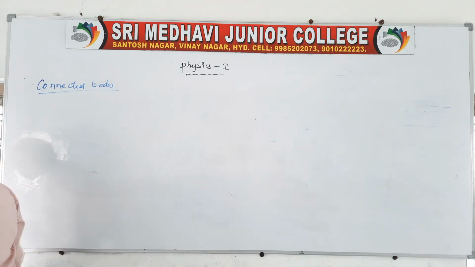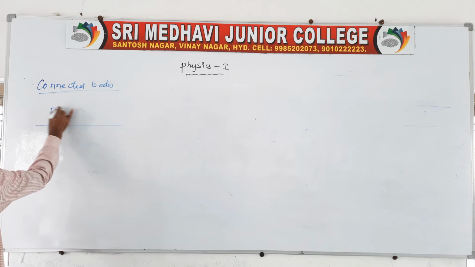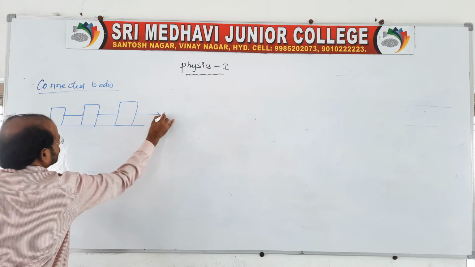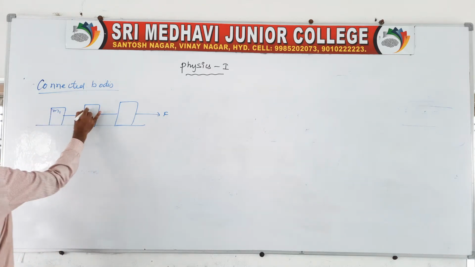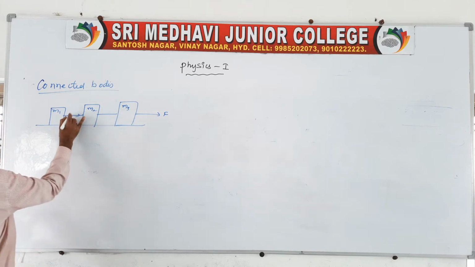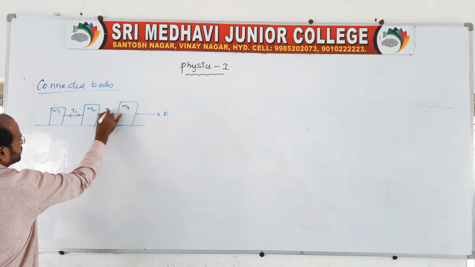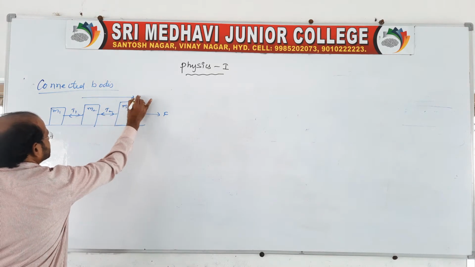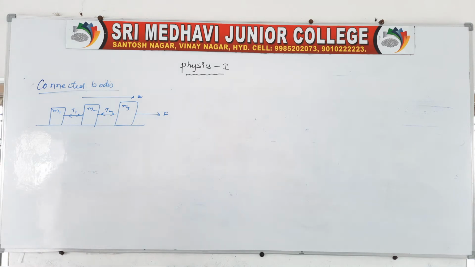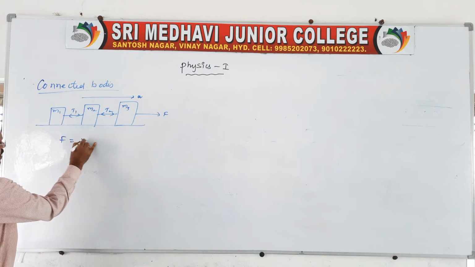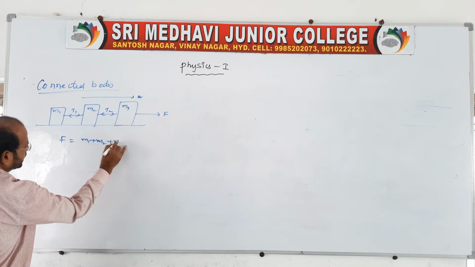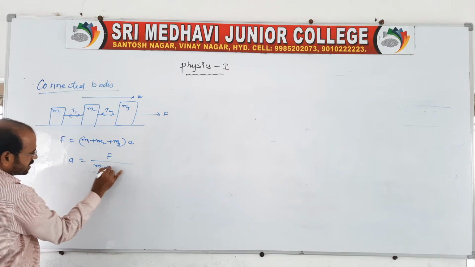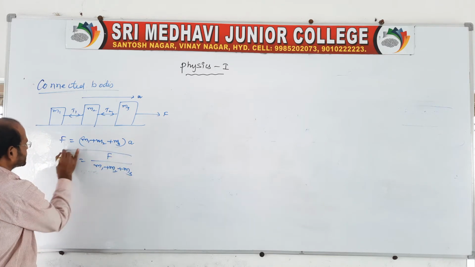Take 3 blocks which are connected. It is an M1 block, M2 block, and M3 block, right? There is a force F applied. We say M1, M2, M3. There will be a tension T1 and a tension T2. Clear? Now the force F is applied, therefore the system is accelerating along the direction of the applied force. So of course, according to Newton's law, F equals M1 plus M2 plus M3 into A. Therefore the acceleration will be F by M1 plus M2 plus M3.